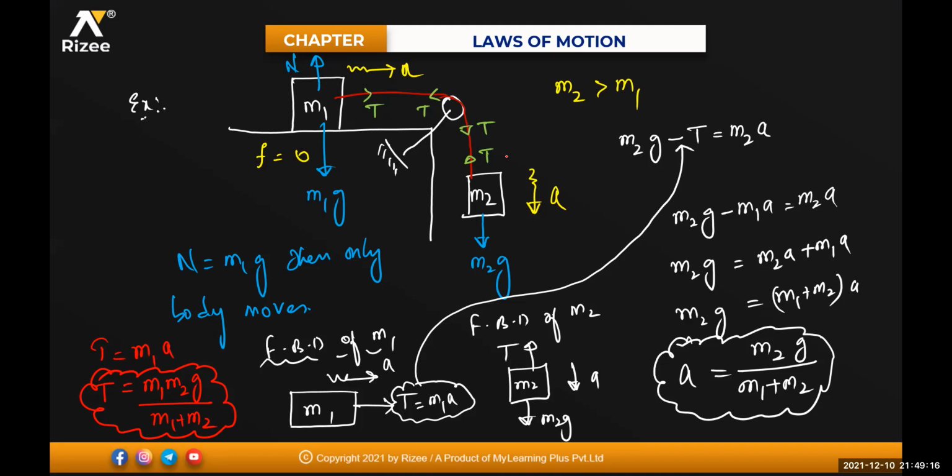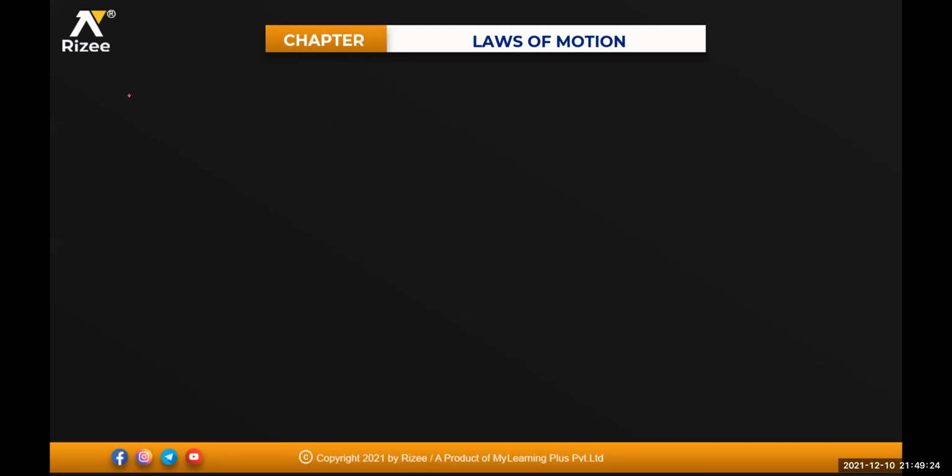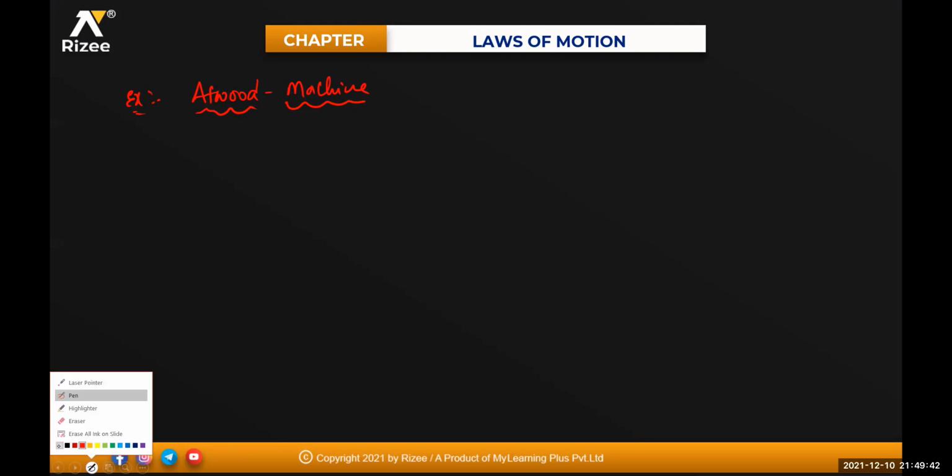Whichever direction the body is moving, that force minus the opposite direction force will give me the net force. I'll give you one more example. A very famous example, which you might even have studied for your IP exams. Atwood's machine, which is used to lift very huge blocks, like while constructing flyovers, isn't it? So Atwood's machine is a combination of one single pulley and two blocks like this.